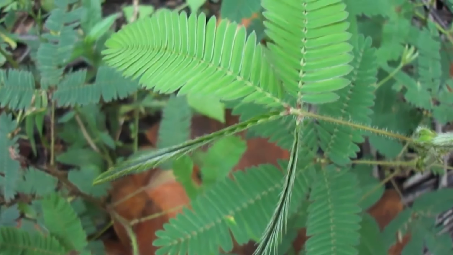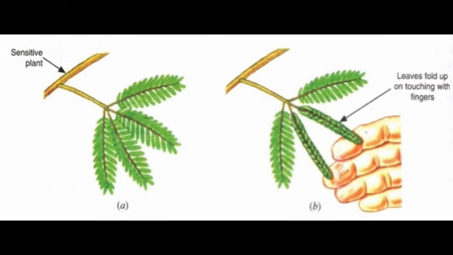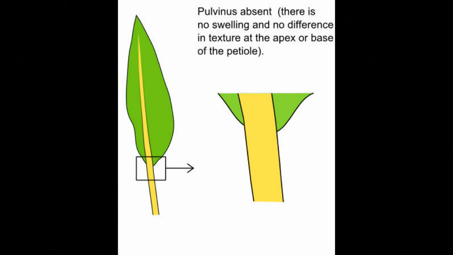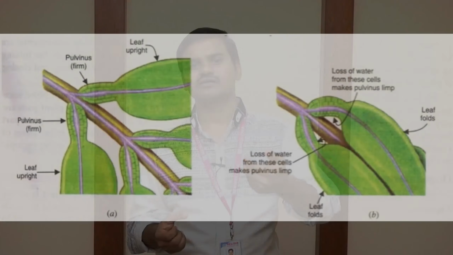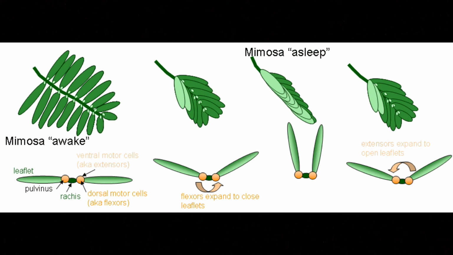Scientifically we call it Mimosa pudica. At the base of the leaf, there is a special type of fluid-filled sac. Whenever you touch that plant, an electrical impulse is generated, which triggers the immediate release of a hormone. That hormone controls the fluid present in that sac, and the fluid at the base of the sac moves in the opposite direction of the leaflet, and what happens? A gap is formed. Automatically the leaflets close themselves.